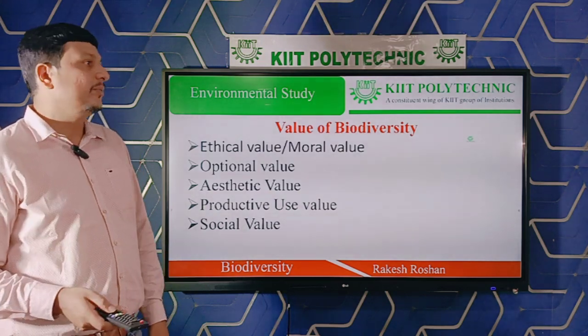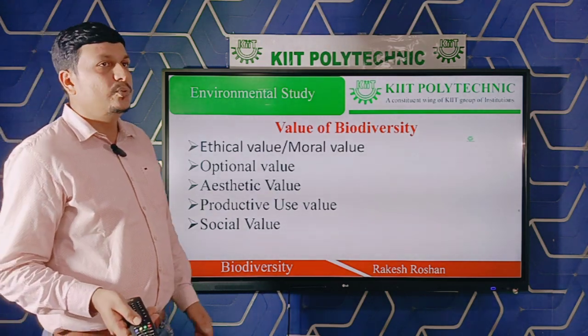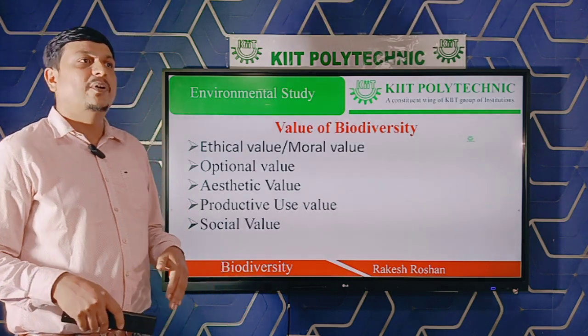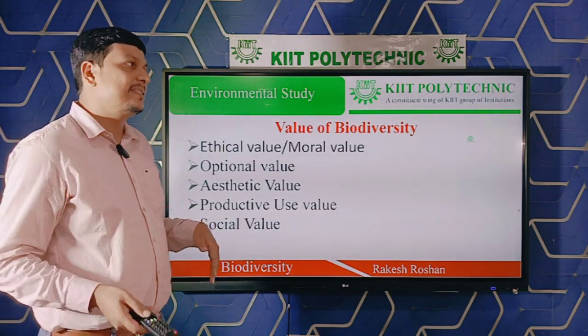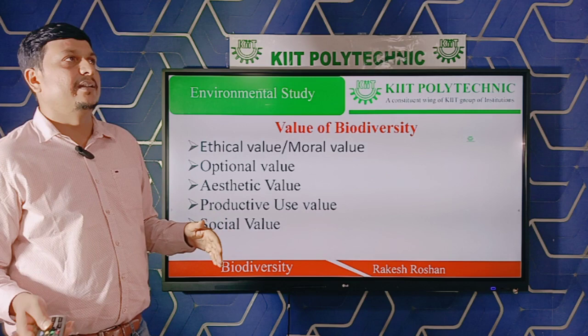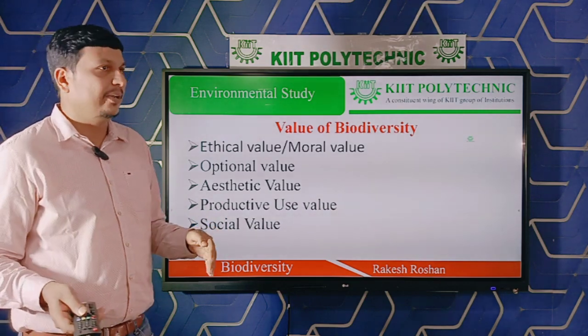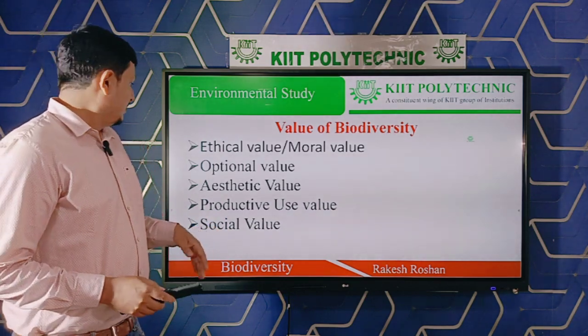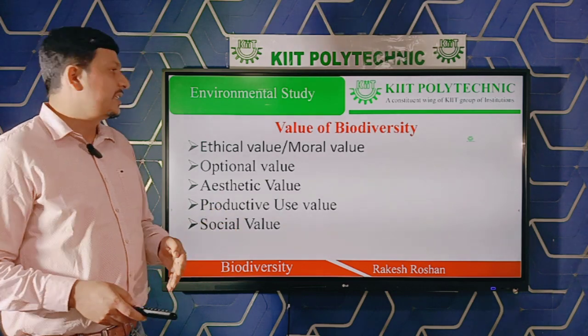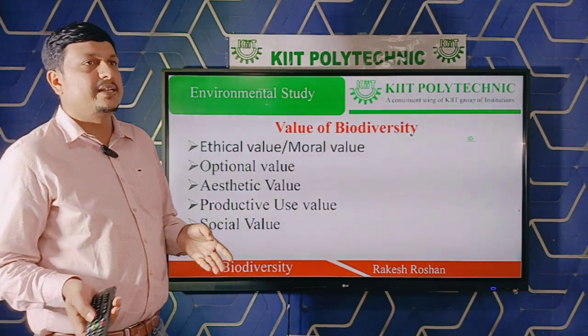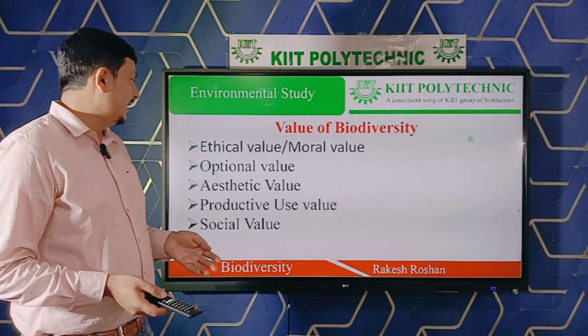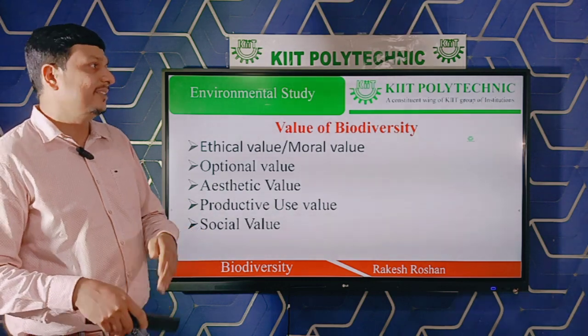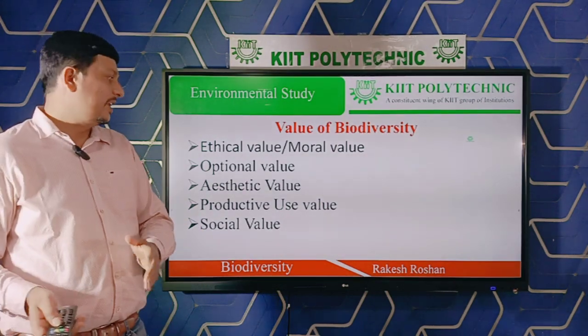And aesthetic value means the uses of biodiversity for beautification is called aesthetic value. Productive value: somewhere biodiversity is used as a raw material for industry or any other things, and that is known as productive value.